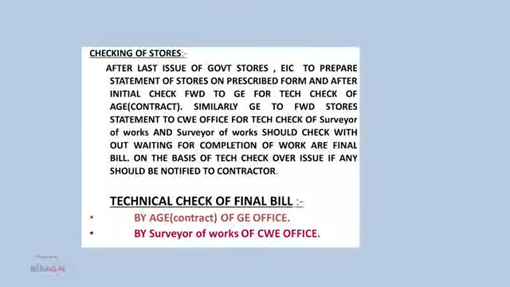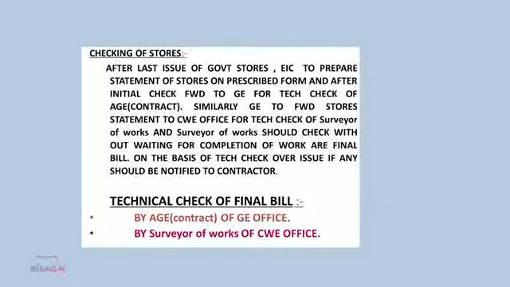After the last issue of government stores, the engineer in charge prepares a statement of stores on the prescribed form, and after initial check it is forwarded to GE for technical check by AG contract. Similarly, GE will forward the store statement to the CWE office for technical check, and after receiving it the final bill will be processed.